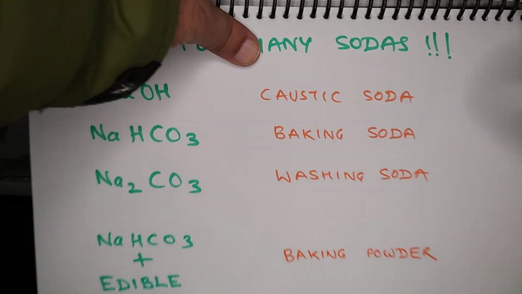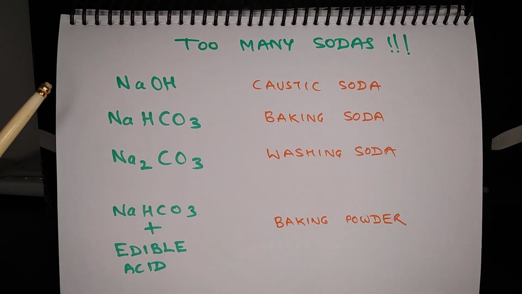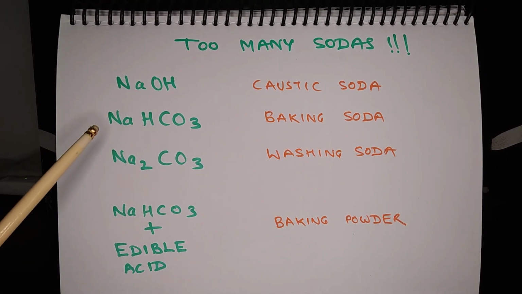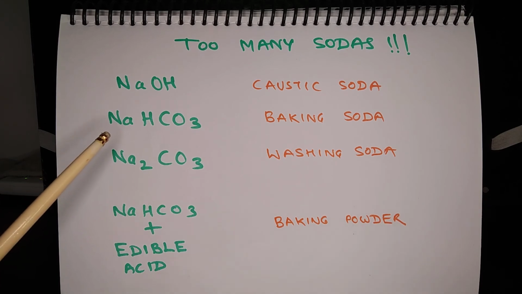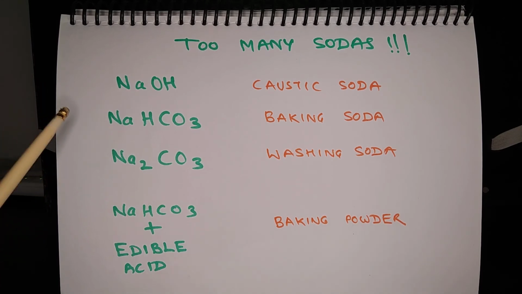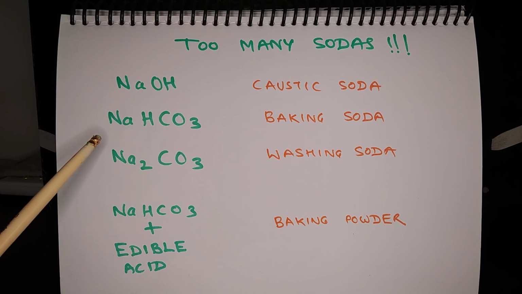In this lesson, you have heard about too many sodas: caustic soda, baking soda, washing soda, and it can be quite confusing to remember. But you have to try to remember nevertheless.